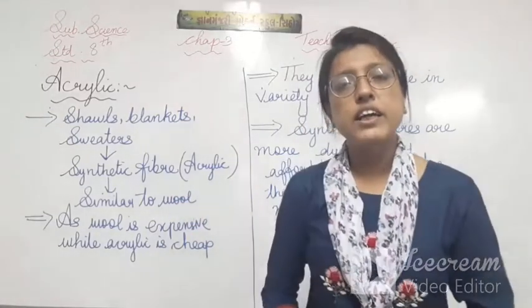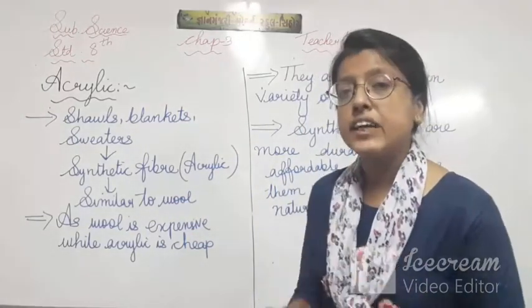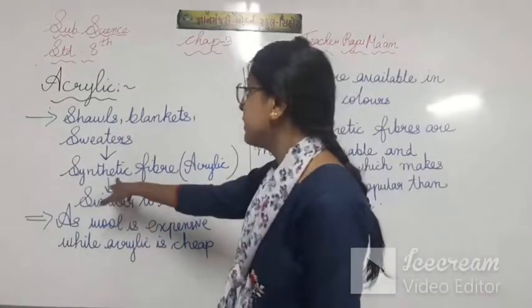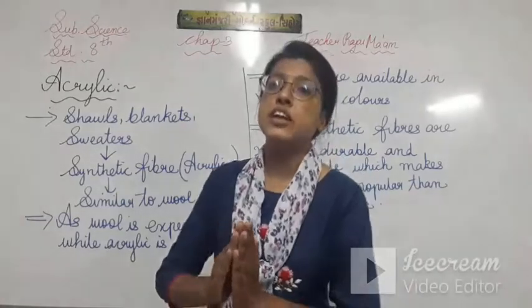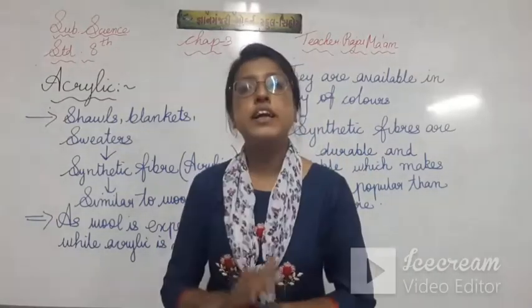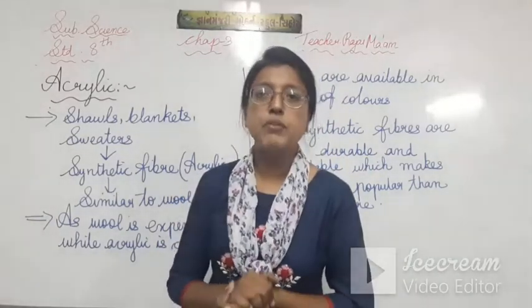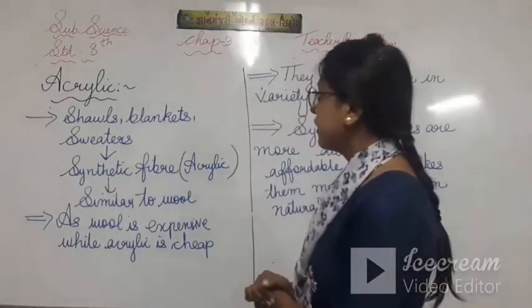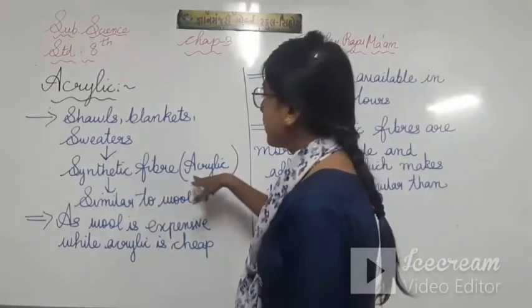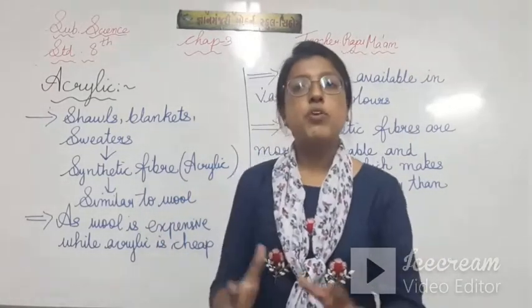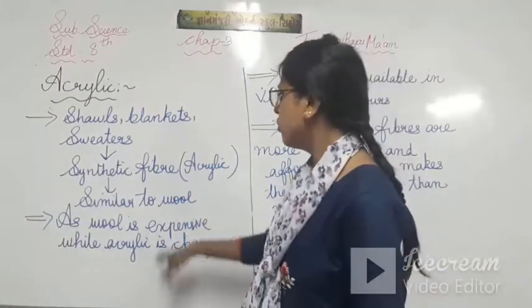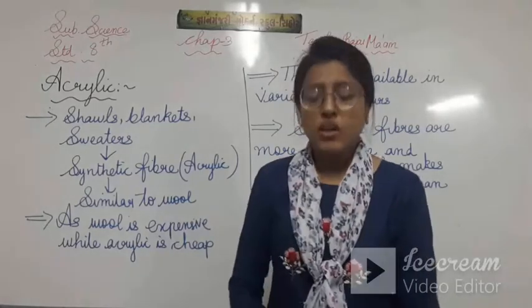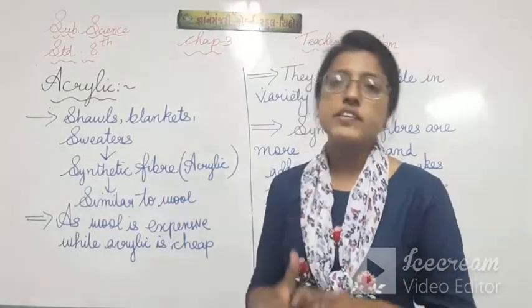So what is acrylic? Acrylic first of all is a synthetic fiber. It is not obtained naturally. हमें naturally नहीं मिलता है, ठीक है. synthetically हम prepare करते हैं, man made है वो, ठीक है. तो उसका नाम है acrylic और उसकी properties जो है similar. It is somewhat similar to wool.